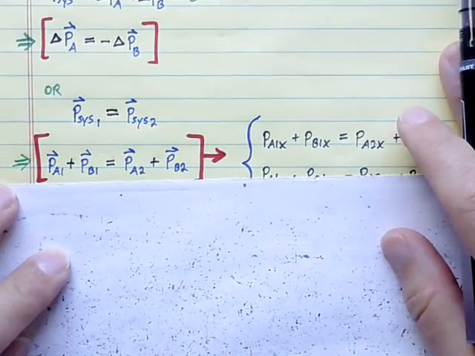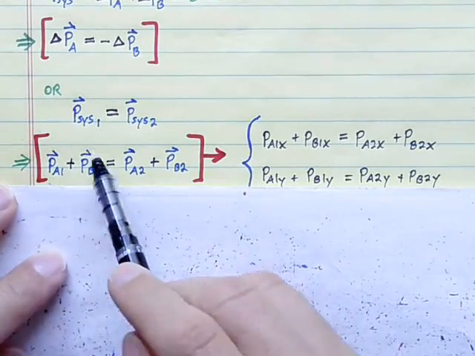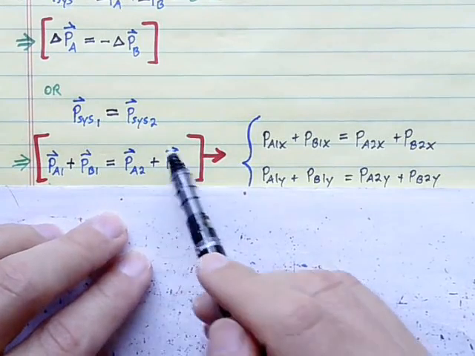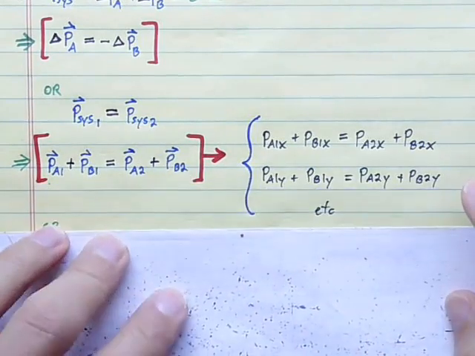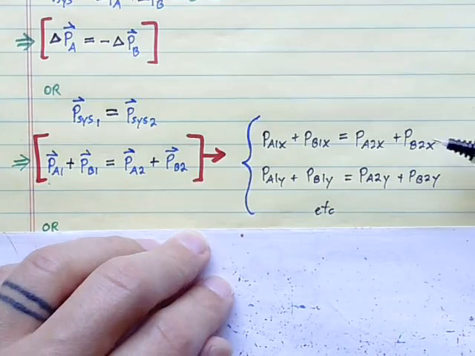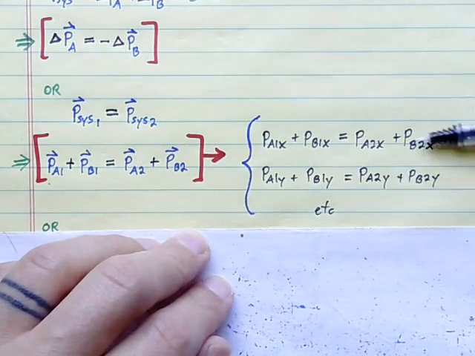So momentum A initial plus momentum B initial, that's the total momentum initially, equals momentum A final plus momentum B final. That's the total momentum at the end. And that's a vector equation. So very often when we're actually solving a two-body collision, we're going to write down these equations here. This would be a common way for us to do it.